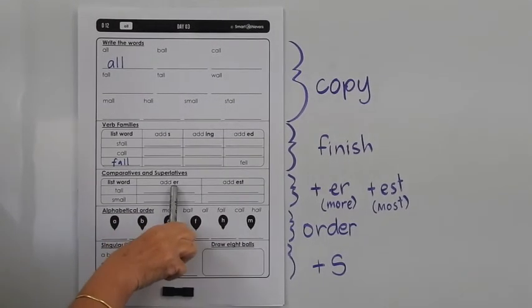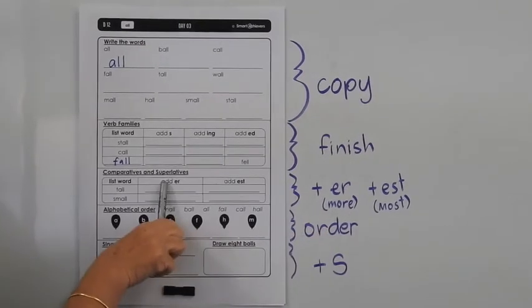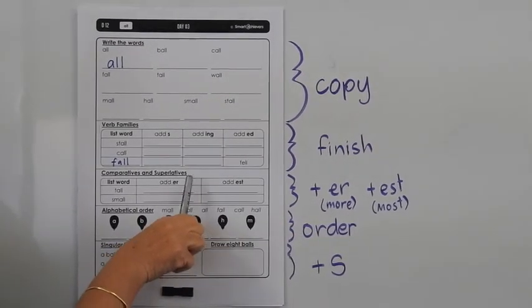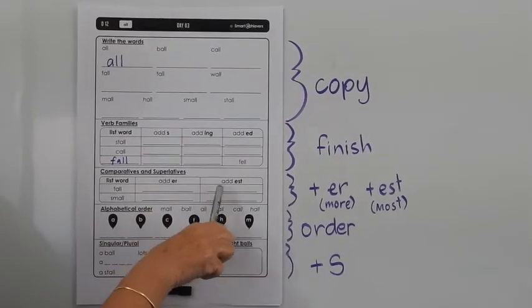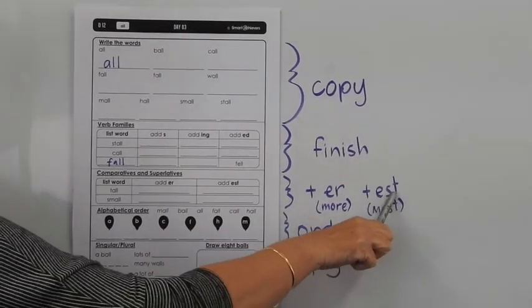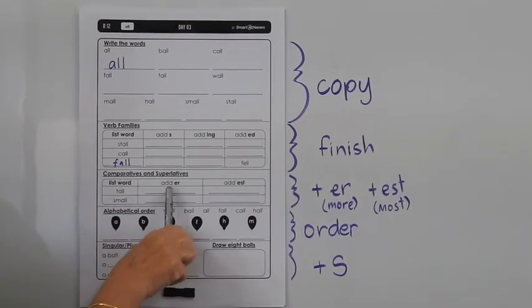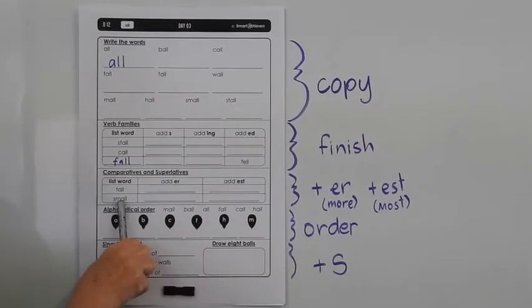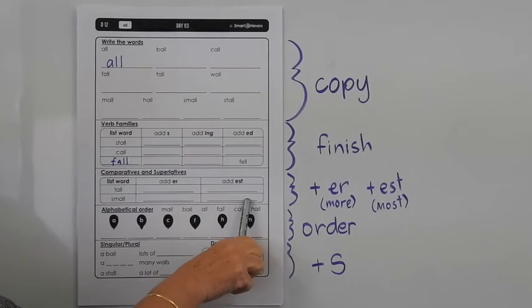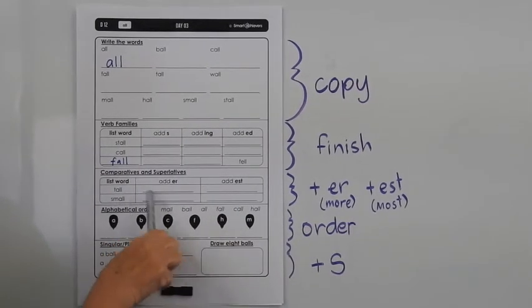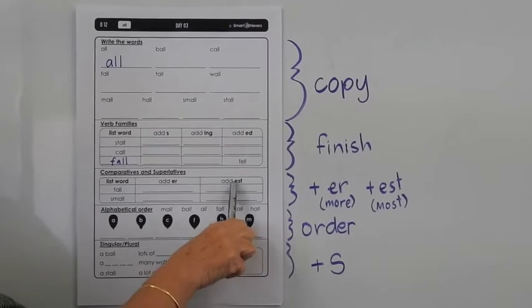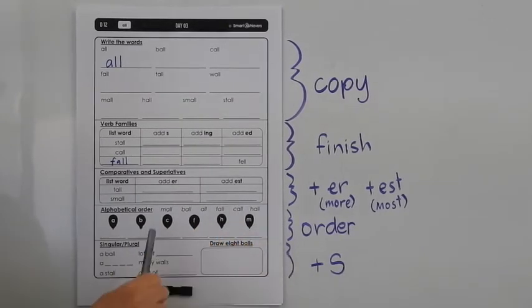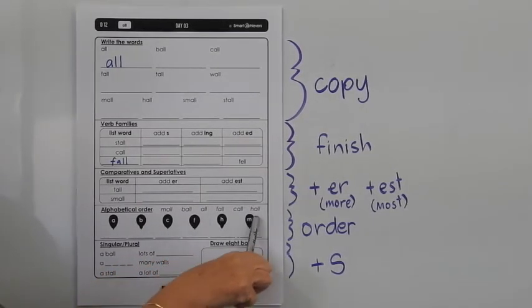So when we compare two things and we want to say more, we can add er to the end of the word. And if we want to say the most of a big group of things, a super group, we add est to the end. So we would have tall, taller, tallest, small, smaller, smallest. We wouldn't say more tall or more small, that would sound funny. And we wouldn't say the most tall or the most small. We'd say tallest, smallest.